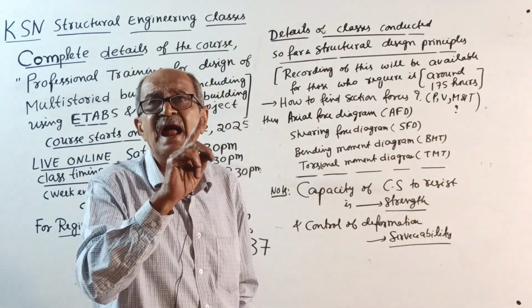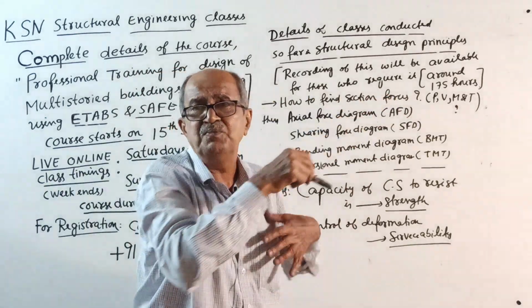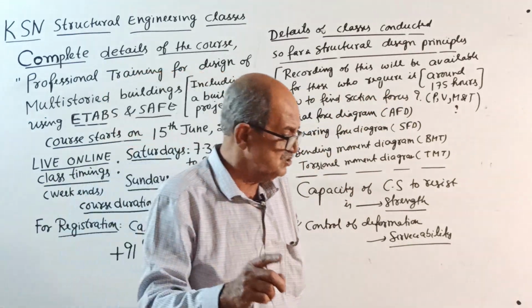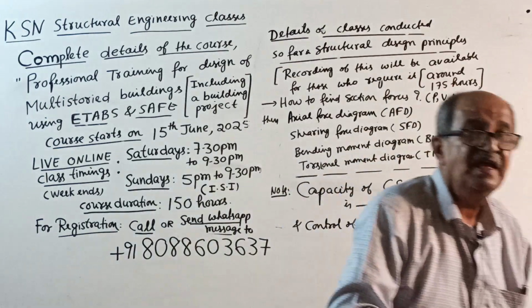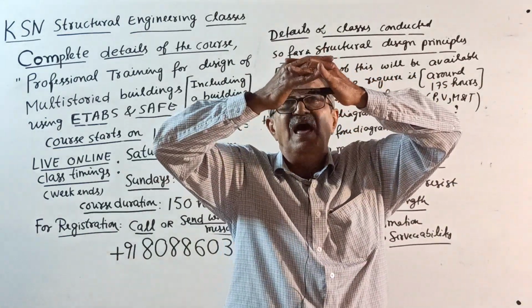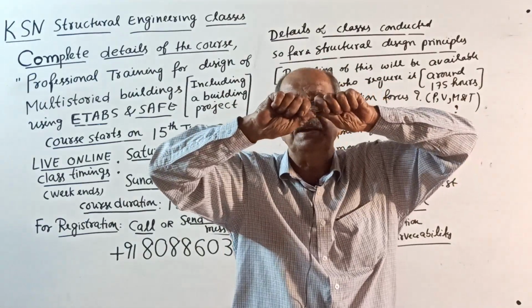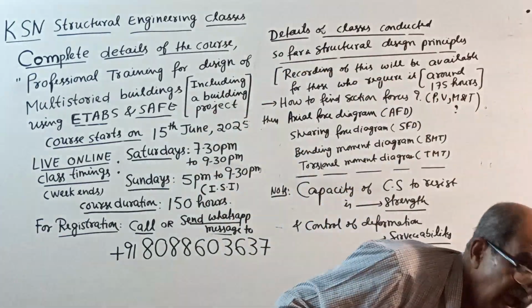Section forces: with one hand you cannot apply them. See, an axial force is not possible with one hand. Two hands are required to show an axial force, compression or tension. Then I will use the hand now.